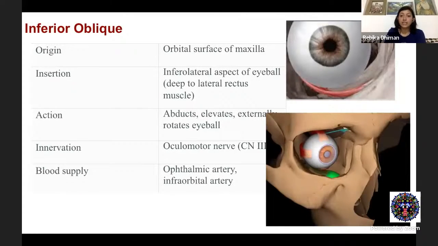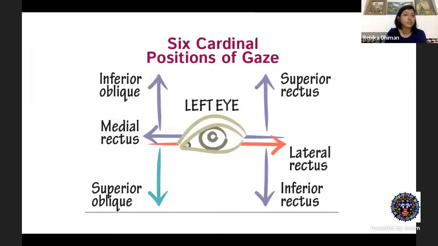Inferior oblique arises from the anterior aspect of the orbital floor, runs posterolaterally, and is inserted behind the lateral rectus insertion. Primary action is extorsion. Secondary action is elevation, and tertiary action is abduction. This is supplied by the inferior division of the third nerve.